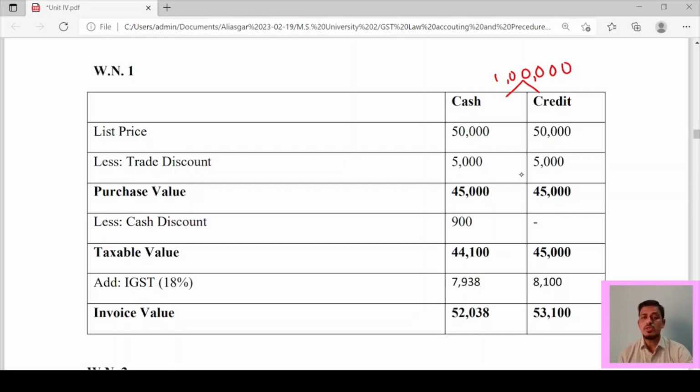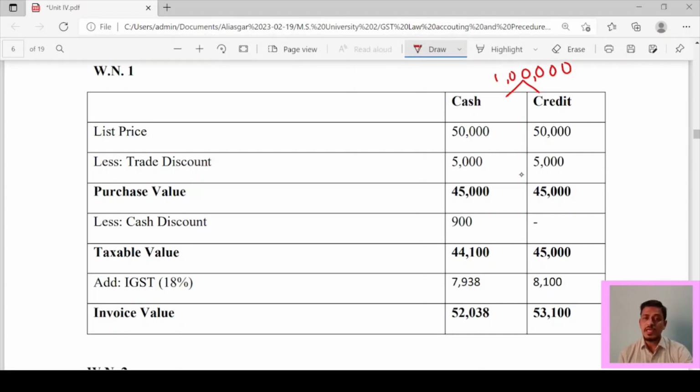I want to tell you that according to the rule of GST, if any cash discount or any other discount is given and it is pre-decided in the terms of contract, then only you can deduct it and then levy the GST on it. But if it is not pre-decided, then you have to charge GST on the purchase value, not on 44,100. Okay, so here we are assuming that the cash discount is pre-decided in the terms of contract.